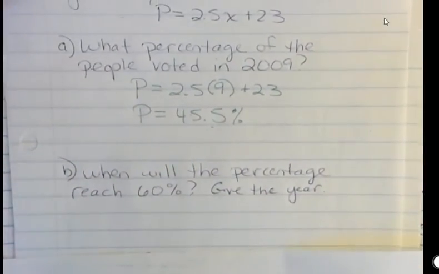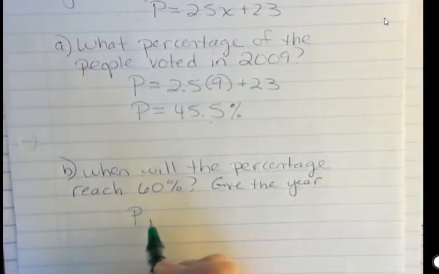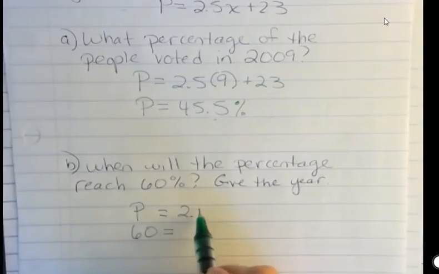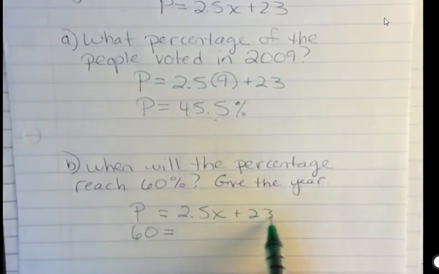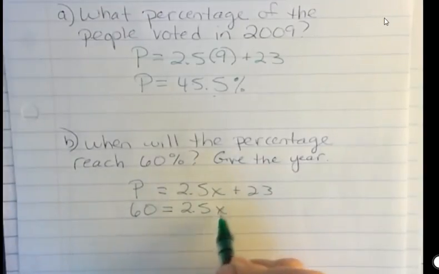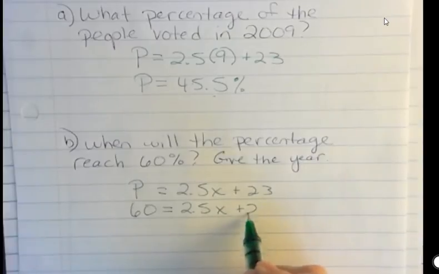That's it. The other one is, what if they told you, when will the percentage reach 60%? And they wanted you to give the year. So on that one, the percent we know to be 60. So I'm going to plug in 60 for P, and my formula is here. And so I want to find out when X, what year, would actually get us to 60% of the people coming out to vote.